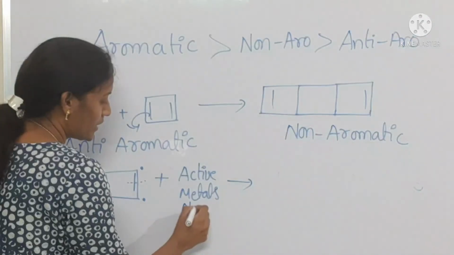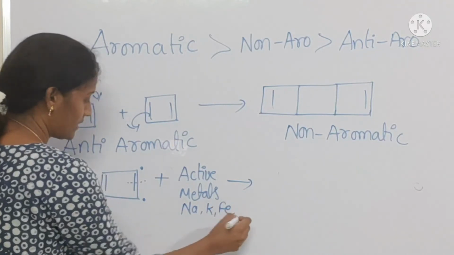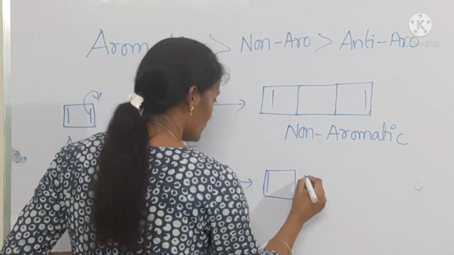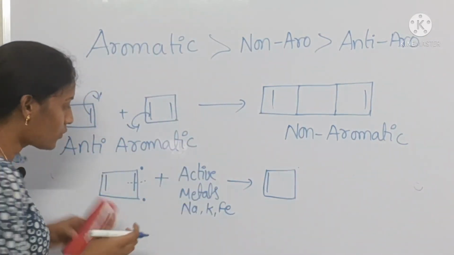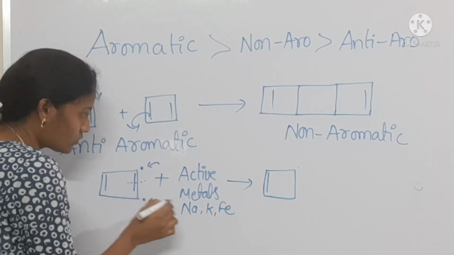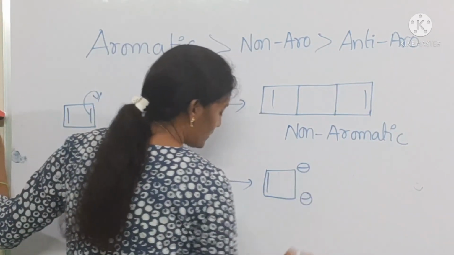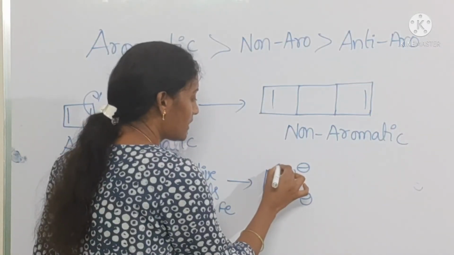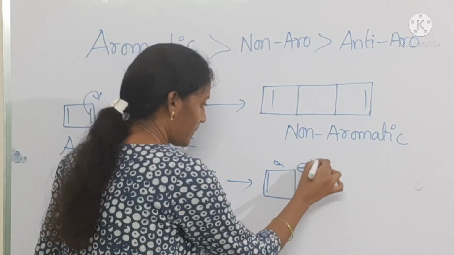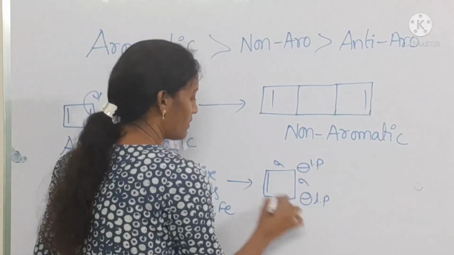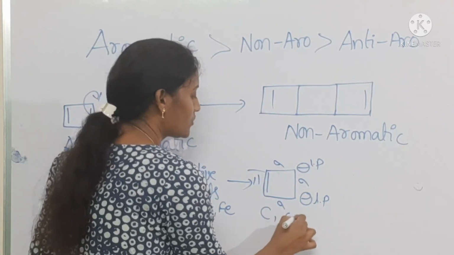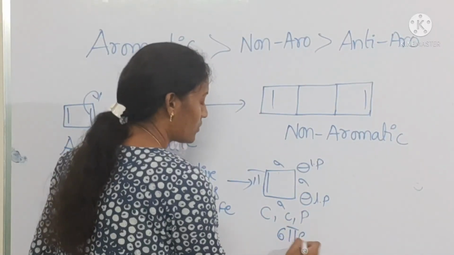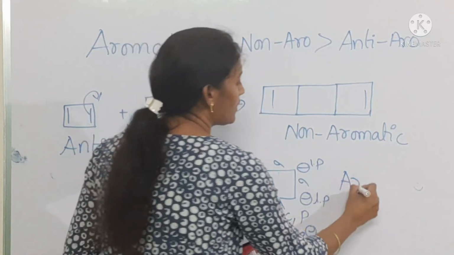Active metals like sodium, potassium, etc. will provide one electron to this one and another electron to this one. Then it will have two negative charges on it. See here also you can check, it's a cyclic one, conjugated one also. See, cyclic, conjugated, planar, and how many pi electrons does it have? 6 pi electrons are here. So it's an aromatic compound.